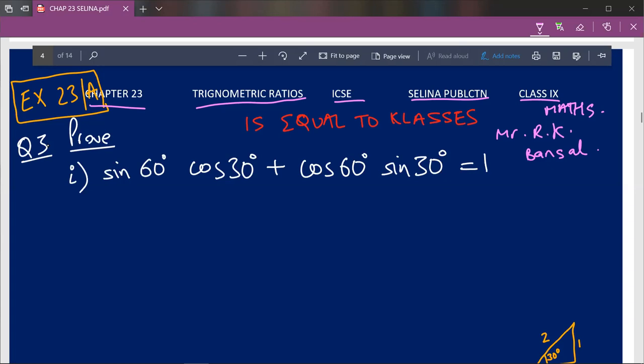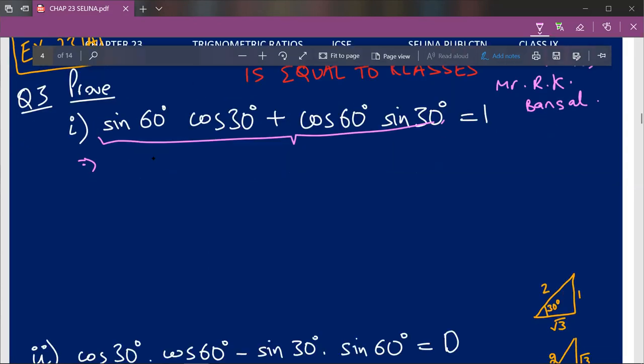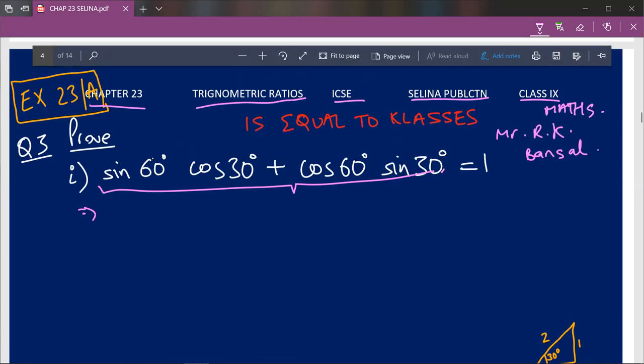So here sine 60 cos 30 degree plus cos 60 sine 30 degree is equal to 1. Now here what you have to do, you have to find the value for this big expression, and you have to prove that the answer you get is equal to 1. We leave 1 as it is and we'll solve only this value. So let's start. As I've said before, I'll divide this question into parts. So this will be my first part and this will be my second part.